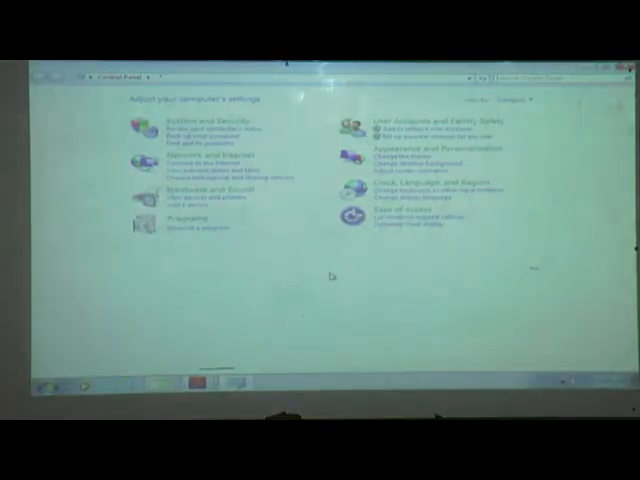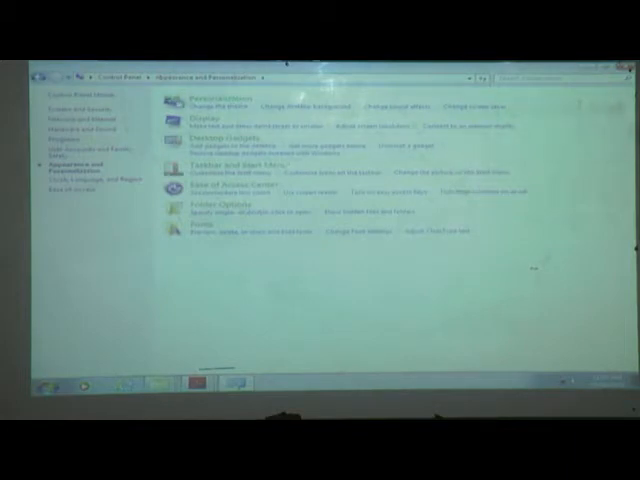Now the third step is to select the personalization icon. Where is the personalization? Read it and tell me. Yes, it is appearance and personalization. In that we can change the theme, change the desktop background and adjust the screen resolution. Then click here. Then you can see the personalization: changing the theme, change the desktop background, change the sound effect and change the screensaver.